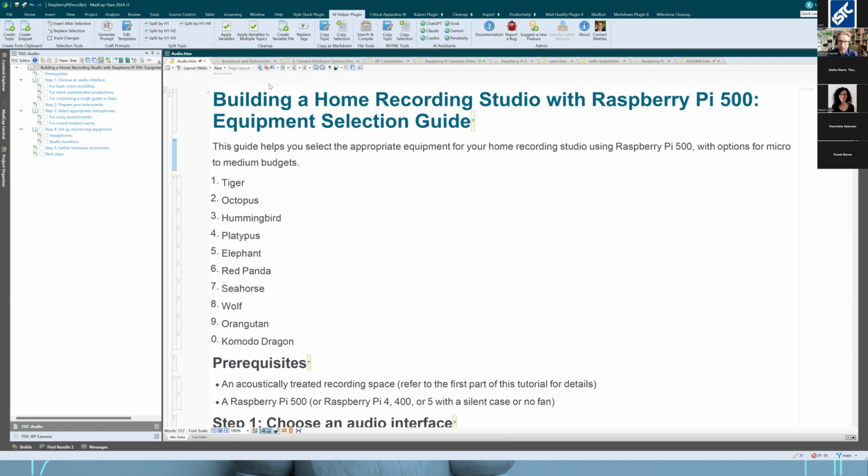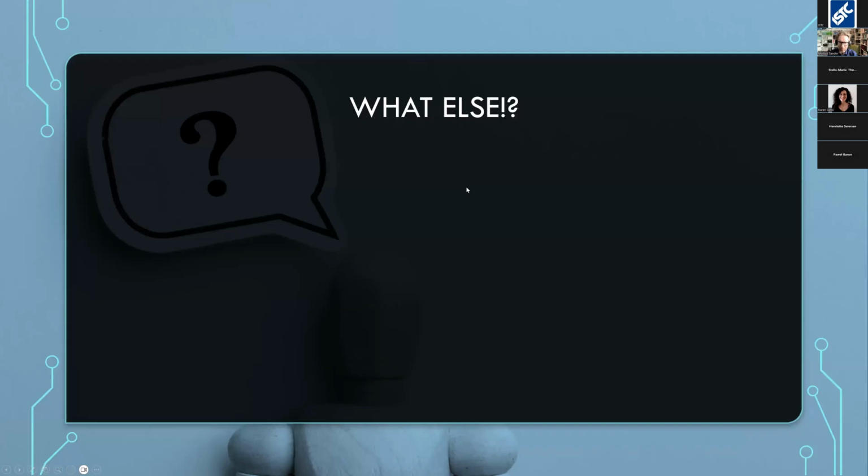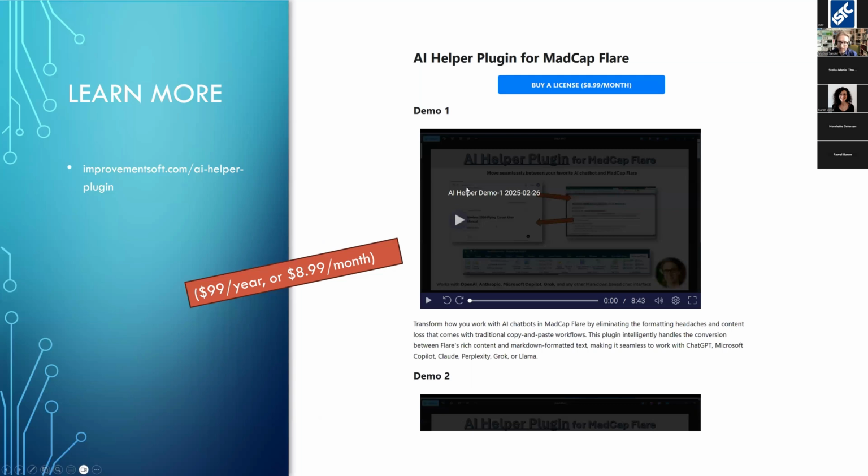Great. What else? Well, there are a few links to your favorite chatbots here: Copilot, Claude, ChatGPT, Perplexity, and so on. And I think I've sort of covered everything so far. So let me just say that if you want to know more, go to improvementsoft.com. There are a few demo videos showing some of this stuff.